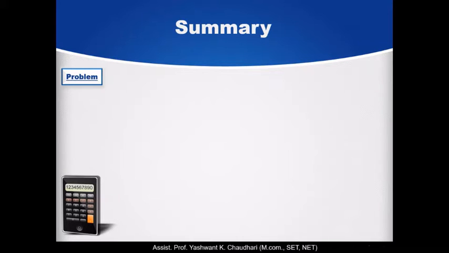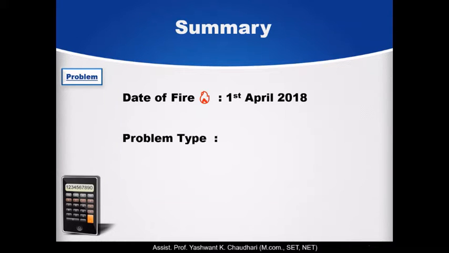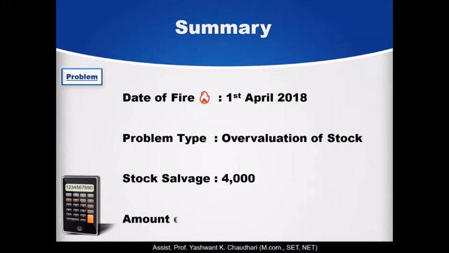So we write down here the brief summary of the problem. First, the date of fire, 1st April 2018, then the problem type, overvaluation of stock, stock salvage rupees 4,000, and amount of policy rupees 21,000. These are the important things we first write down in the summary.